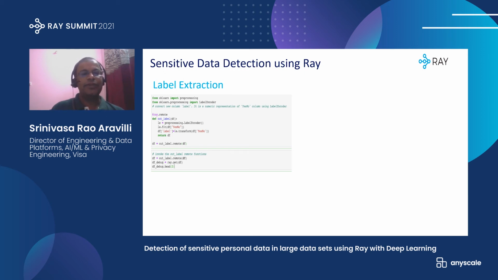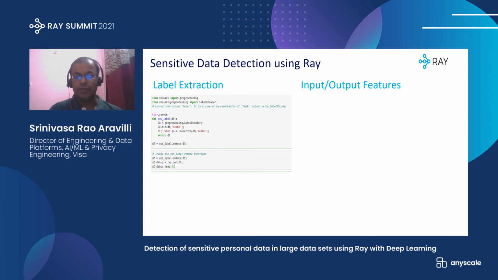It is executed here as a remote function using the same ray.remote decorator, and once it is executed, you can call ray.get and provide the object reference of the previously executed Ray object, and then, similar to any data frame, you can visualize the data as well. So now the labels are extracted.